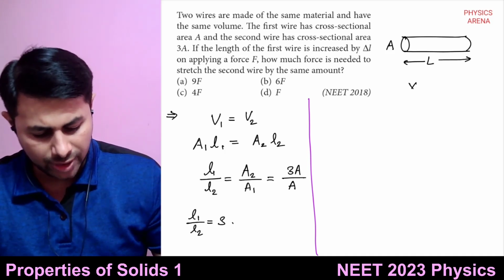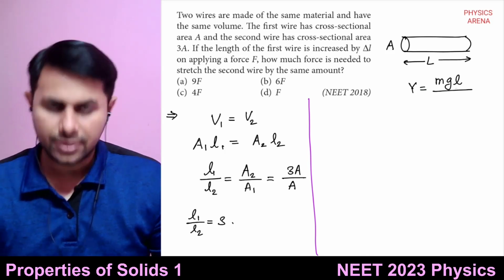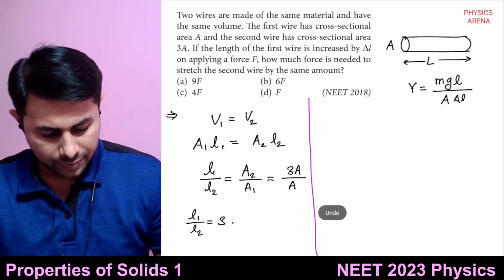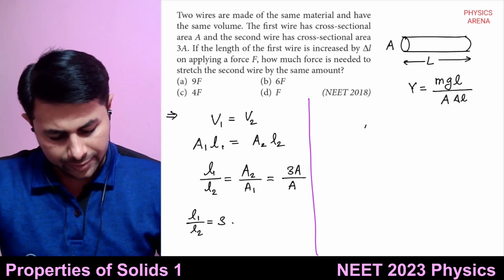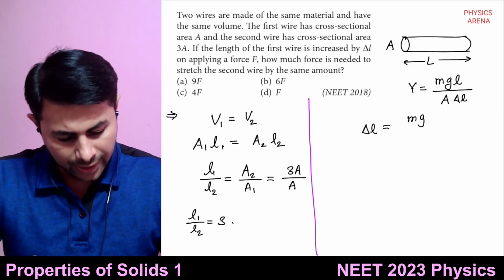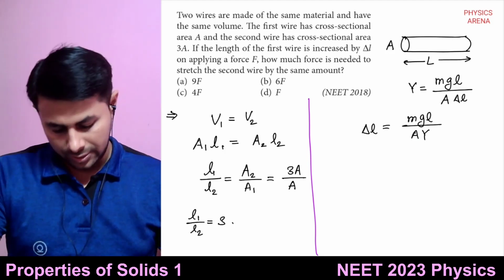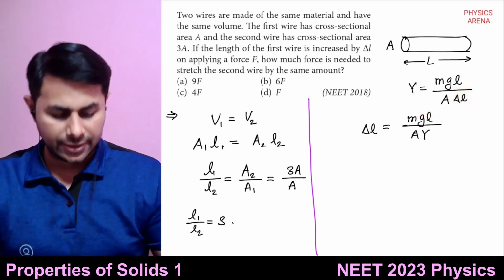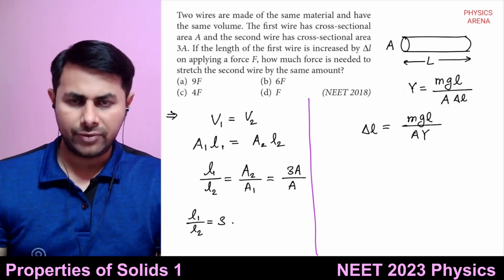So see, we can use this formula Y is equal to MgL divided by A into delta L. And delta L can be written as MgL divided by AY. If you take delta L on left hand side, Y on right hand side, it can be written as MgL upon AY.